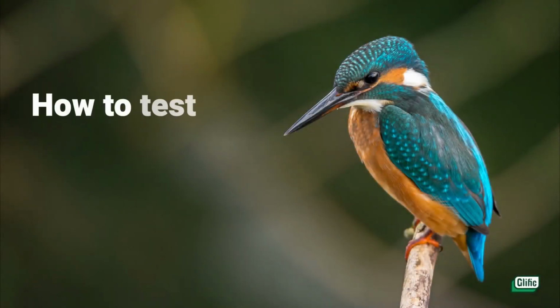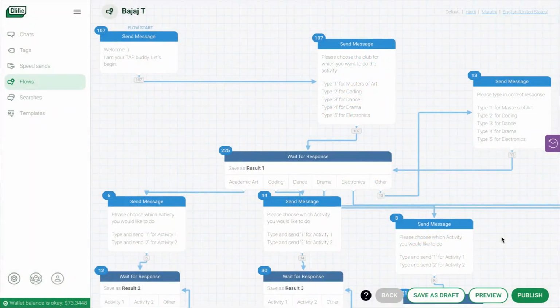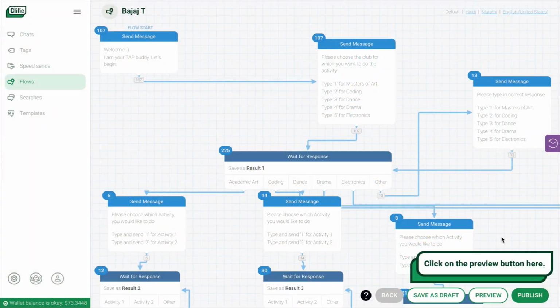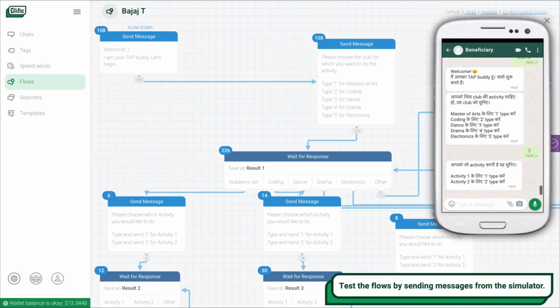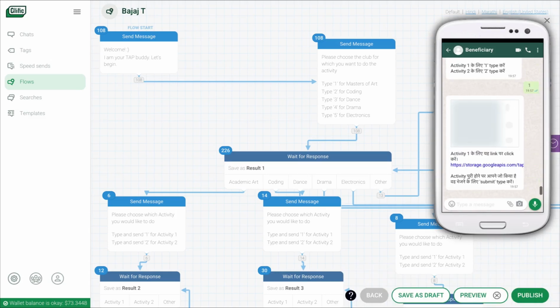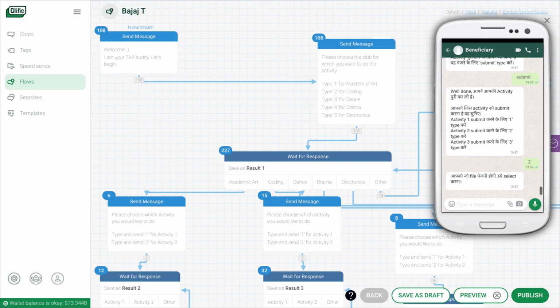How to test your flows before publishing them for beneficiaries? You can access the simulator from Flows or the main chat screen. Click on the preview button here. This opens a mobile interface that acts as a proxy for your beneficiary. You can test the flows by sending messages from the simulator. This way, before publishing it, you can experience how the beneficiaries will consume the flow.